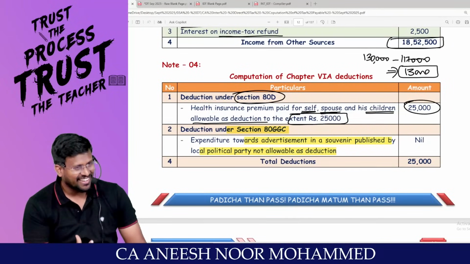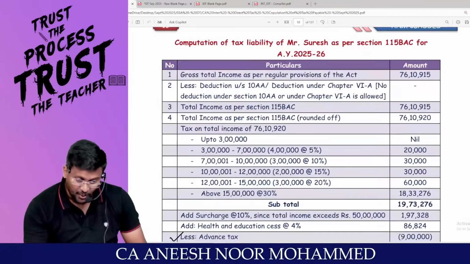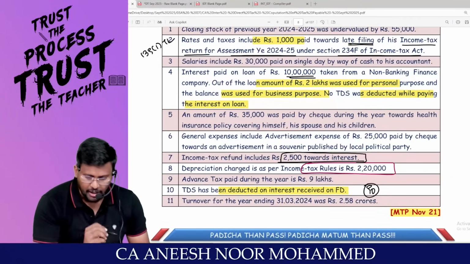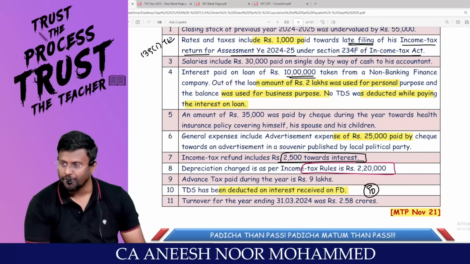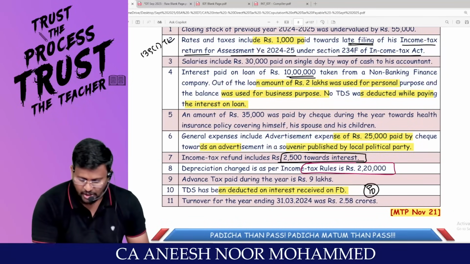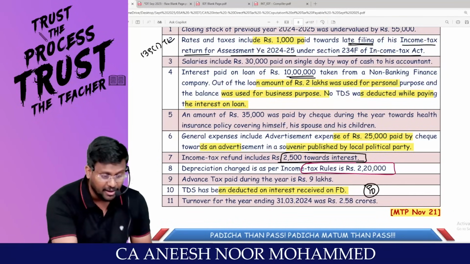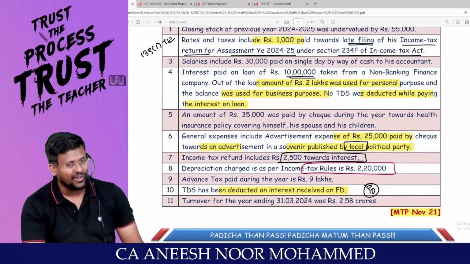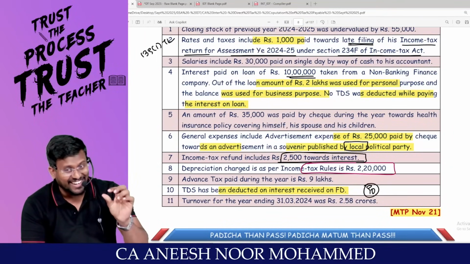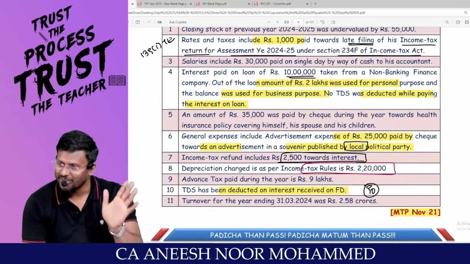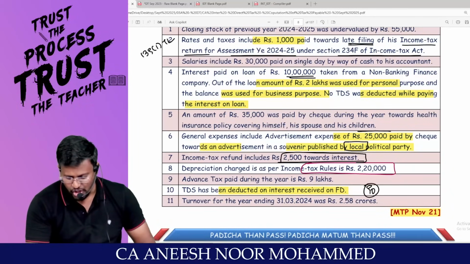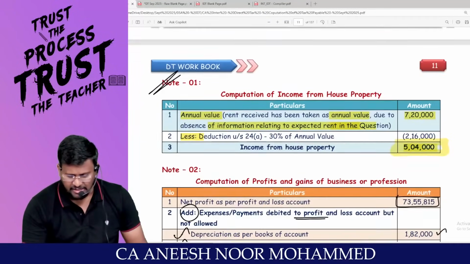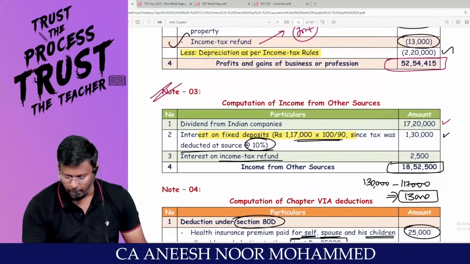Sir, what they are saying is, now you go and read that. You will be having a catching word. General expense includes advertisement of 25,000 paid by cheque towards advertisement in a souvenir of a political party, by a local political party. Everyone will leave it, and they will claim it as a deduction under 80GGC. But you are not entitled, since the political party is not a registered political party.